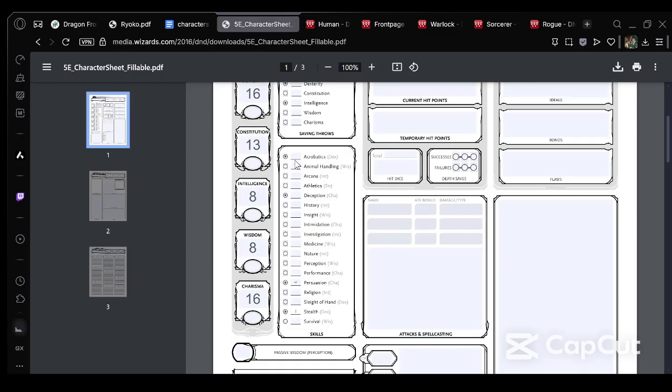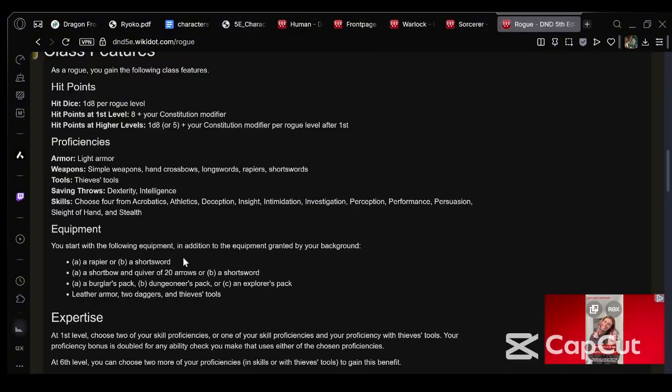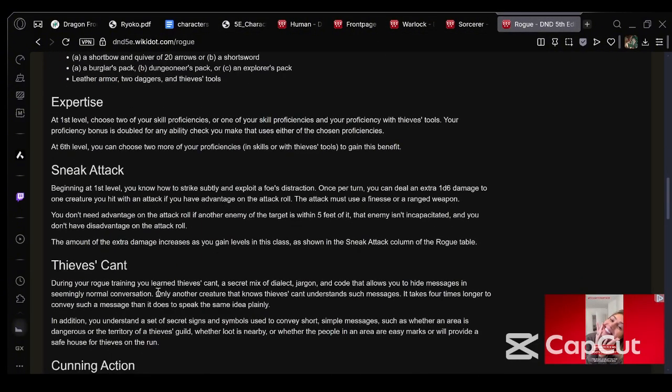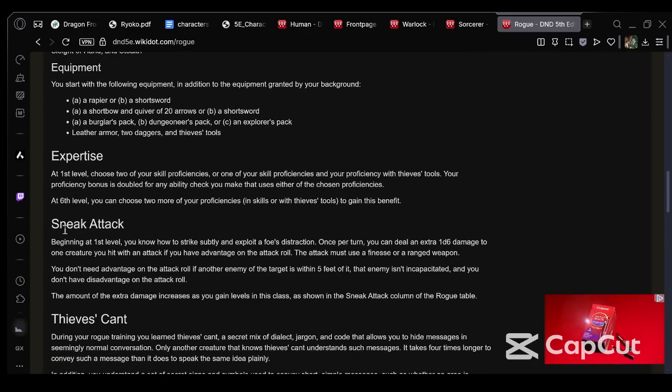Or actually, no. It would make more sense to double acrobatics, just in case, because that's probably going to come in handy a lot more than stealth does in the current campaign we are in. Okay, so you already got those two. That's pretty good. Then we go to rogue. We'll see what else. Sneak attack. Yeah, we know what sneak attack is. We know what thieves' cant is.